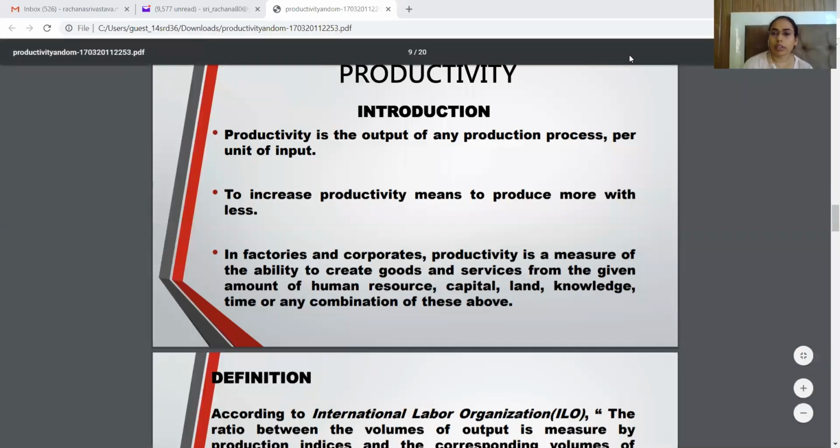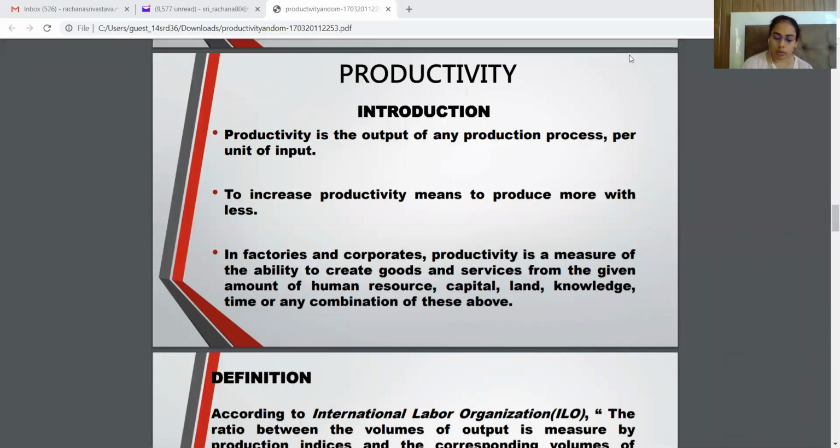Good morning, everyone. So, our today's topic is productivity. Productivity is one of the important topics when it comes to industrial management and operations management. So, how do we describe productivity?